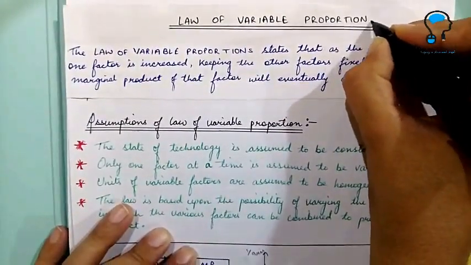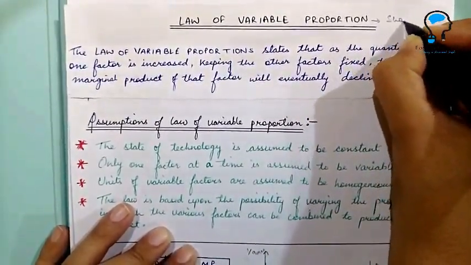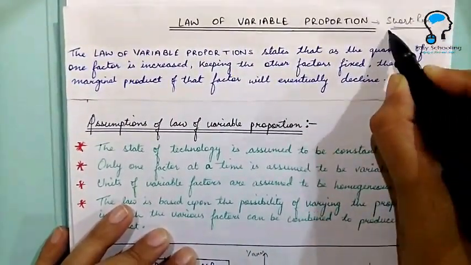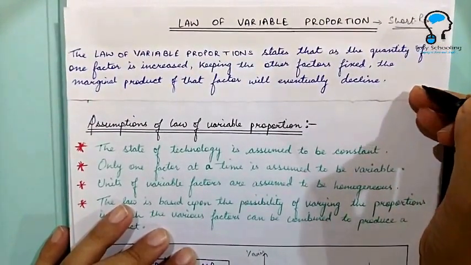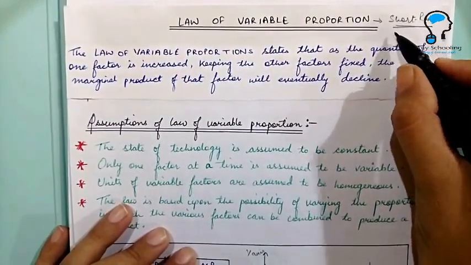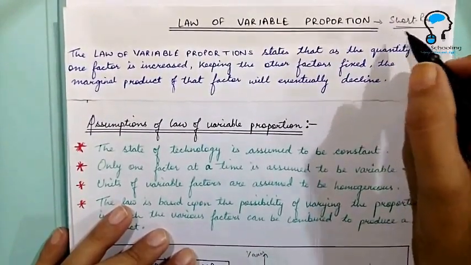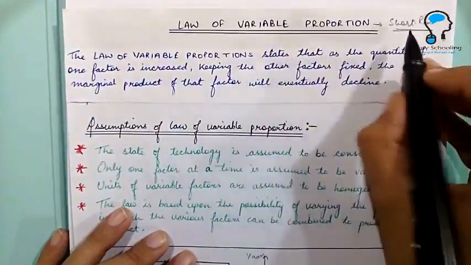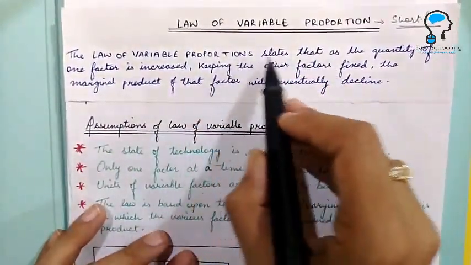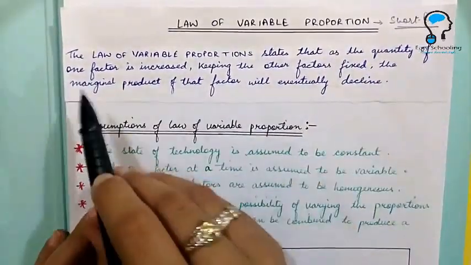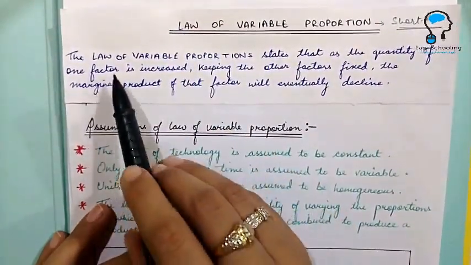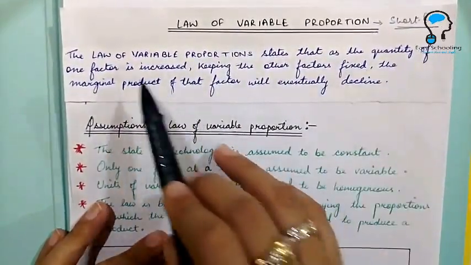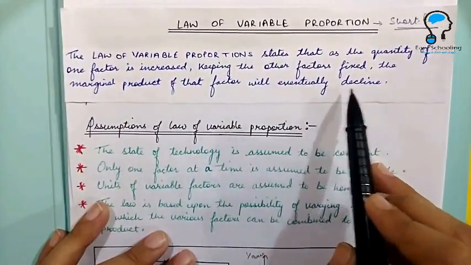See, the law of variable proportions operates in the short run. Operating in the short run means that all the factors of production cannot be changed. There are only a few factors, or only one factor of production, that can change and the others are going to remain fixed. So this law operates in the short run, and the law of variable proportion states that as the quantity of a variable factor is increased, keeping the other factors fixed, the marginal product of that factor will eventually decline.